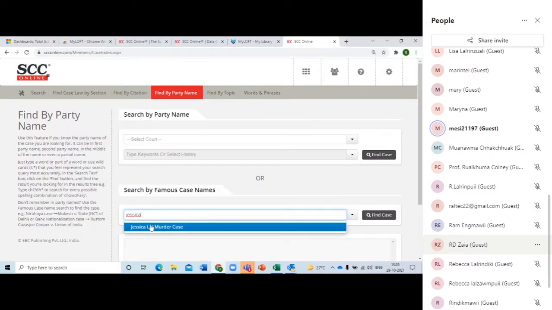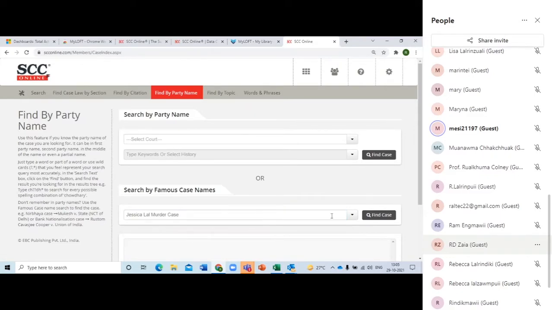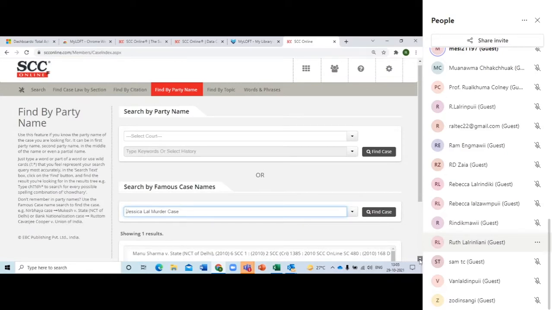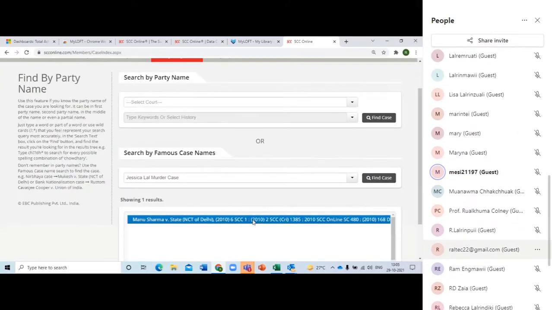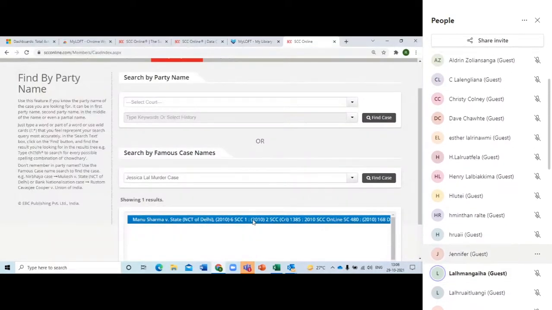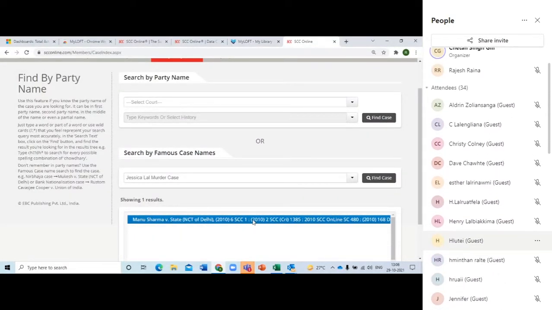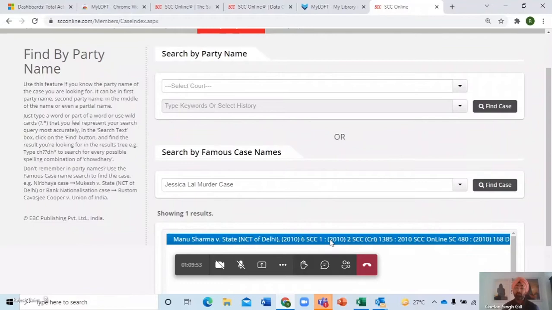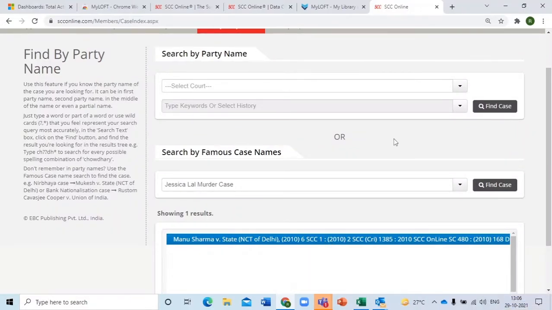So he says Jessica Lal. Please click on that and search. It will decode this title into a party name. So Manu Sharma versus State. That's a party name. So whenever you are stuck, whenever you remember a particular name, like Bhopal gas tragedy, you just write those things down and you will get your results. Okay. But let's go with the more traditional way of approaching searching, that is when you have a party name and you have to search with that.